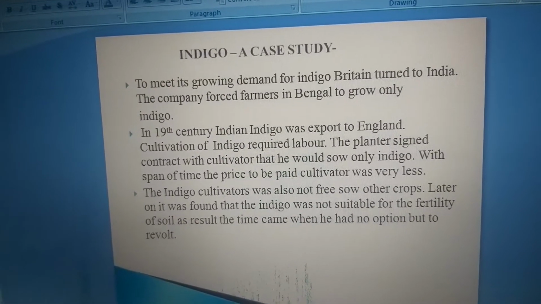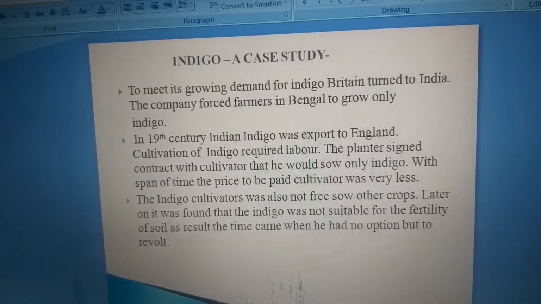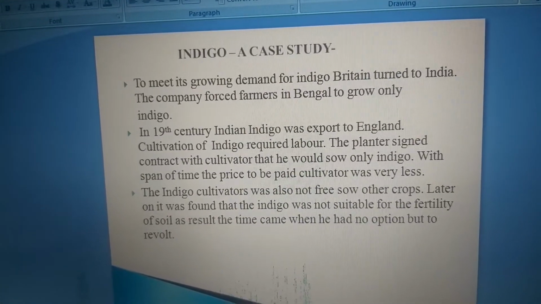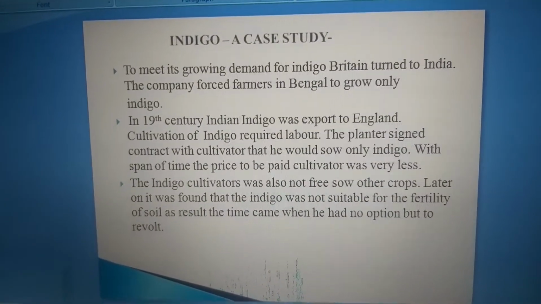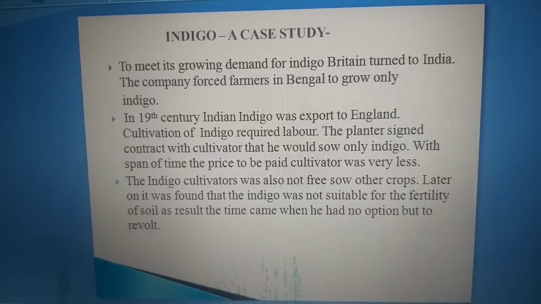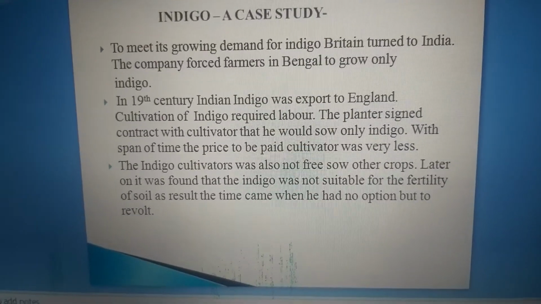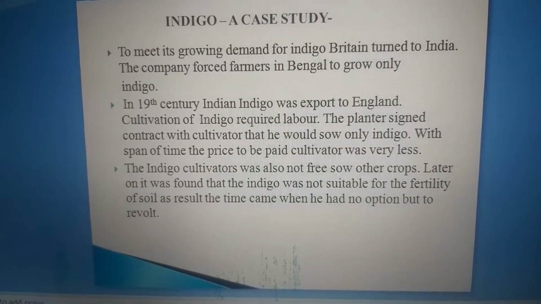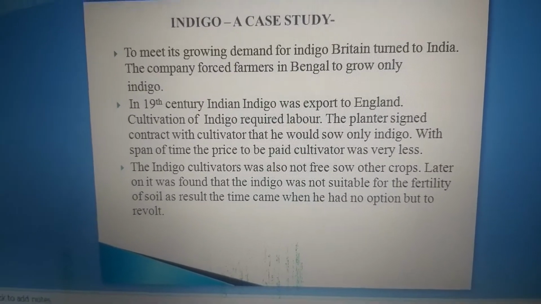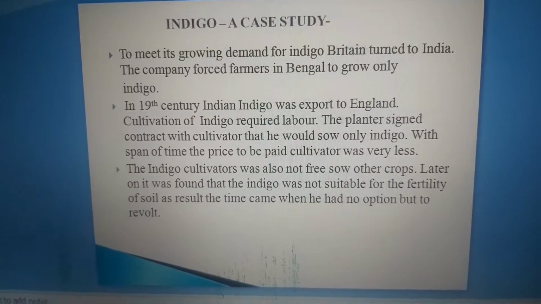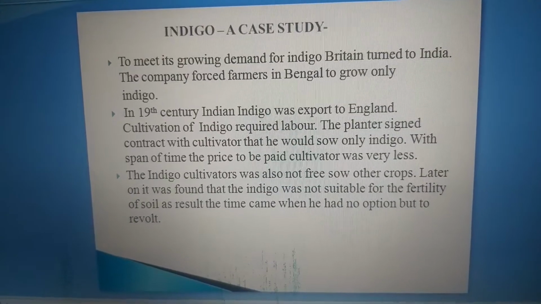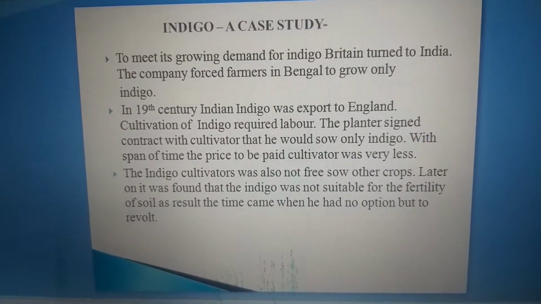The amount was so less that even the peasants could not meet their family needs. The indigo cultivator was not free to grow other crops because they had signed a contract. Later it was found that indigo was not suitable for the fertility of the soil.